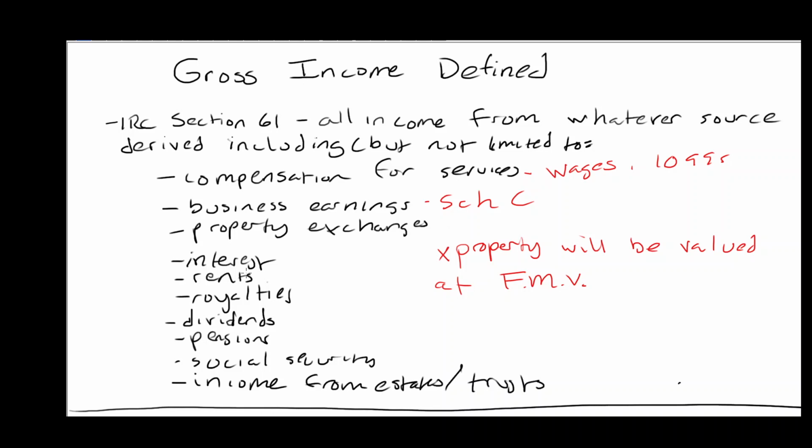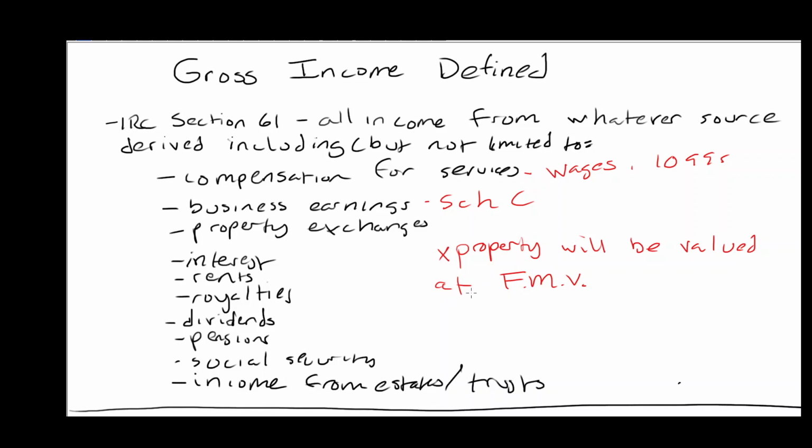Taxable. Interest. How about rents? Let's say you rent a room out to a roommate. That's taxable. If you have a rental property, that's taxable. Royalties. You wrote a book 10 years ago and you're still getting money from that through Amazon. Taxable. Dividends. All right, everybody loves dividends. They're taxable. Pensions. You retired and you think it's all over with now, but it's not. Taxable. Social Security. A portion of Social Security is taxable. There's a bit of a complex formula that we'll touch on in later chapters. And then income from estates or trust.